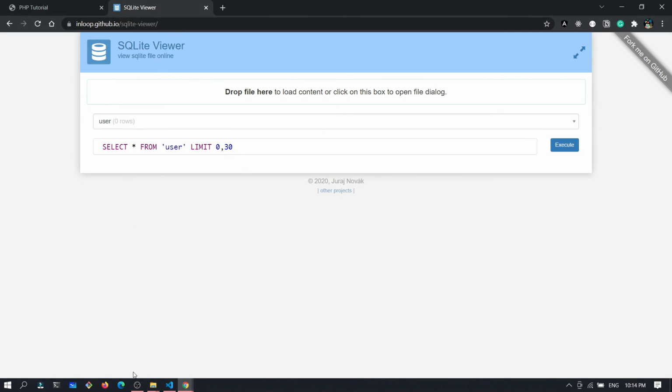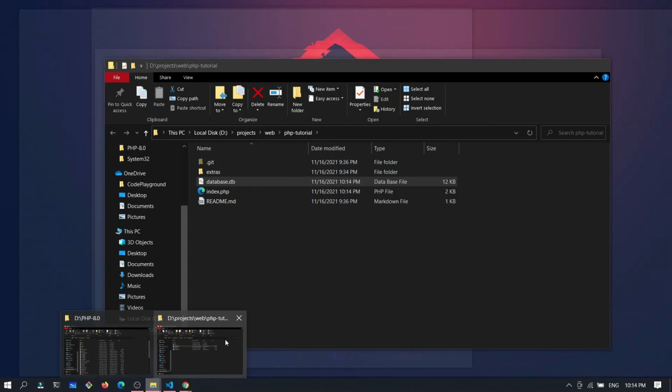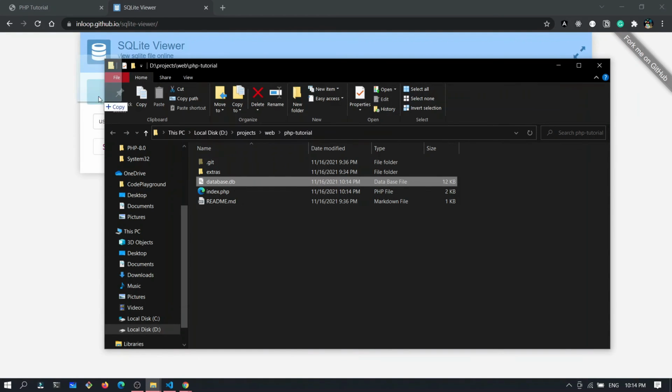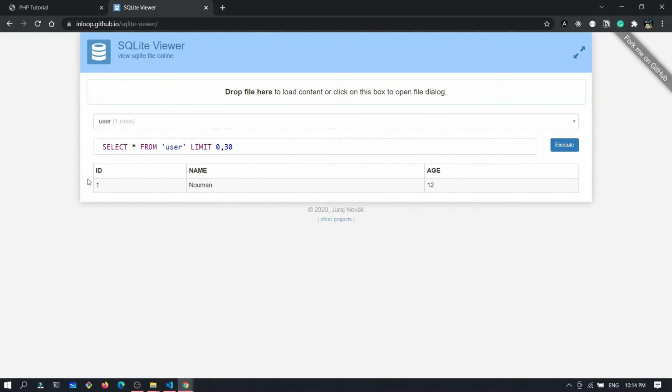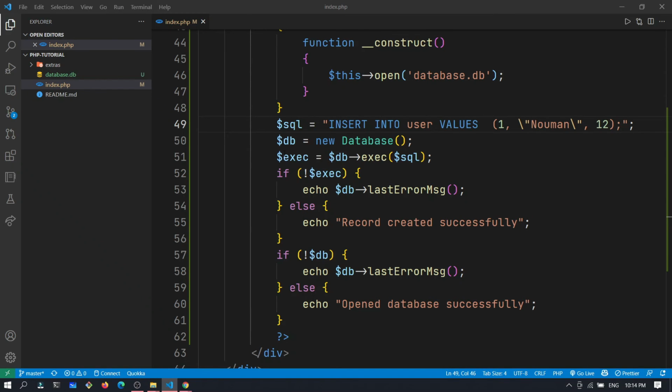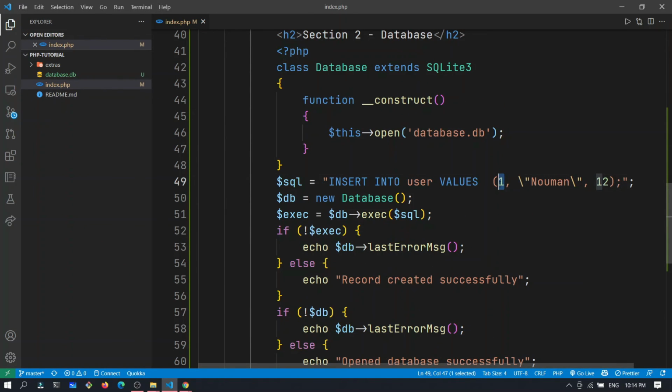Now if you look back inside SQLite Viewer, we see that we got an ID, which is 1, and we got name, which is no one, and then we got age, and there it is. Like that, we can add more stuff.